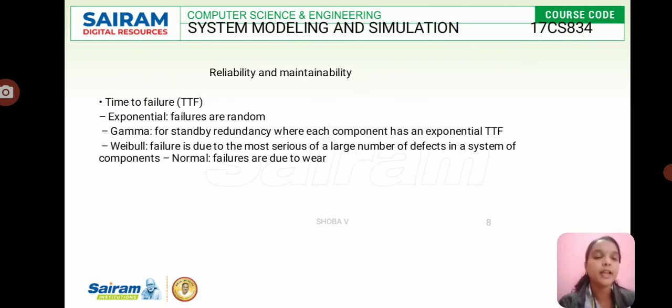For reliability and maintainability, we have the exponential, gamma and Weibull. In exponential, the values are random. Gamma models standby redundancy, where each component has an exponential time to failure. Weibull models failure due to the most serious of a large number of defects in a system of components. In normal, failures are due to wear. So this is the reliability and maintainability part of simulation.